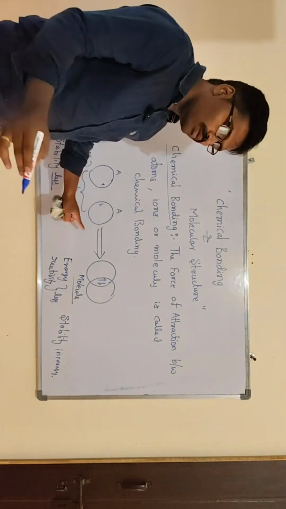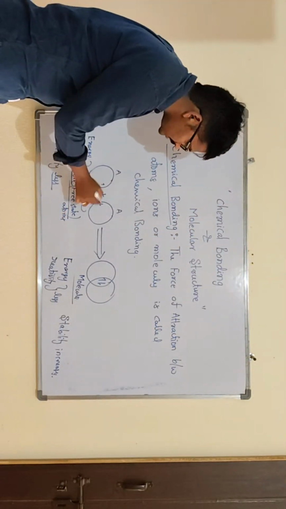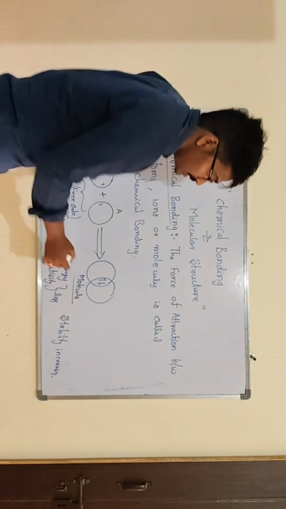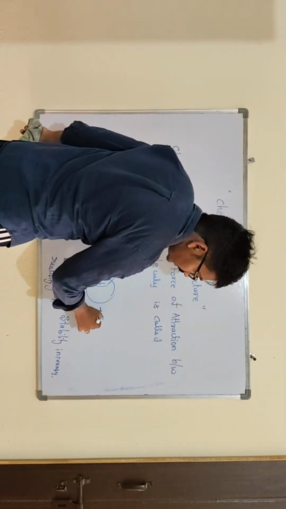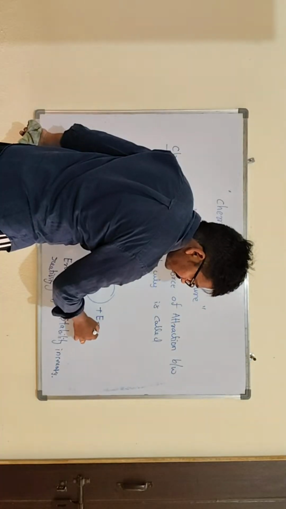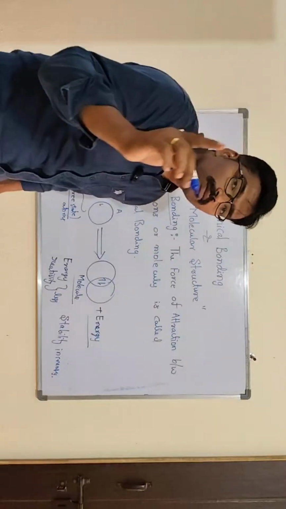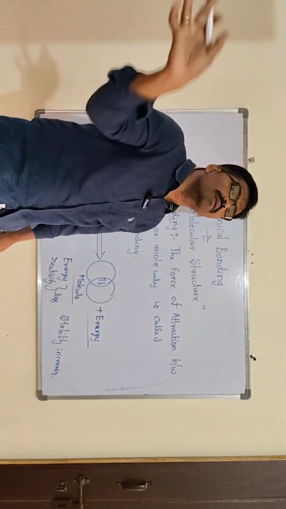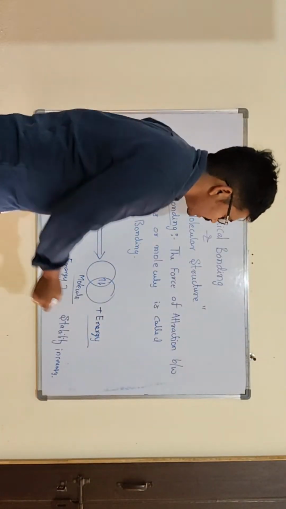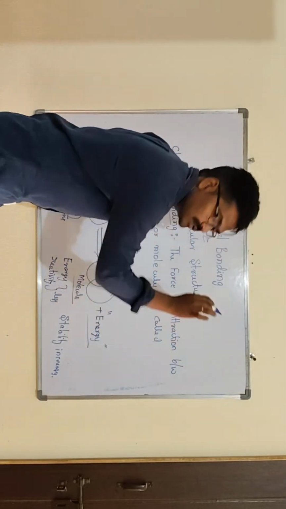Once chemical bonding takes place between two atoms, some amount of energy will be released. That is why any chemical bond formation is exothermic, because energy will be released.